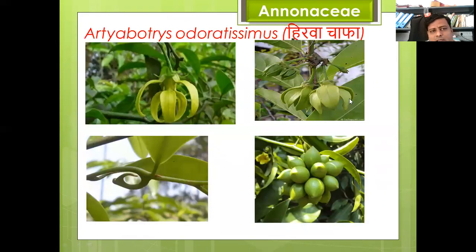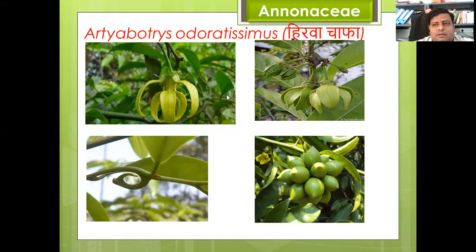Here is another example of family Annonaceae, Artabotrys odoratissimus. You have to spell it odoratissimus. We call it Hirwa Chafa. Here you can see these are the flowers. They have a very pleasant smell.